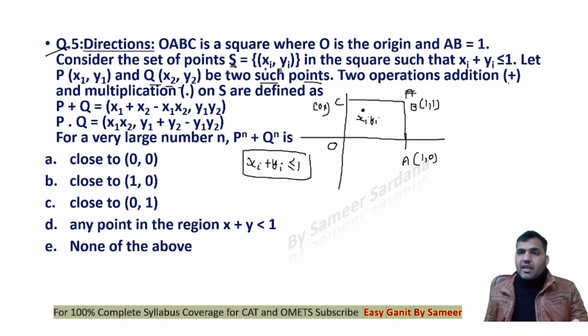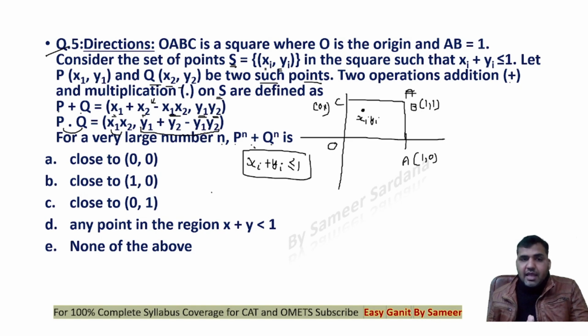Now two operations, addition and multiplication on S, are defined as P plus Q. If you want to add P with Q, then abscissa would be defined as x1 plus x2 minus x1 x2, and ordinate will be simply the product of the ordinate values. But if you want to multiply these two, then abscissa will be straight away multiplication, but the same operation that you applied on the abscissa in P plus Q now has to be applied on the ordinate part. Now we are supposed to find out for a very large number n, P power n plus Q power n is what? See guys, you choose any point P.